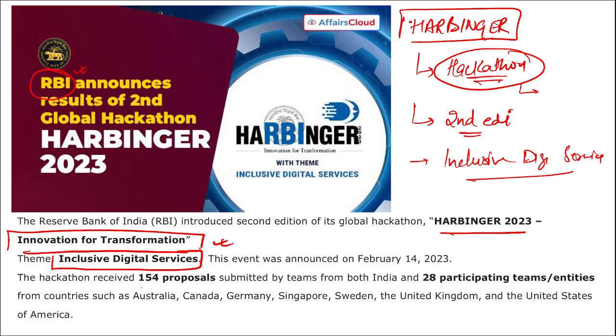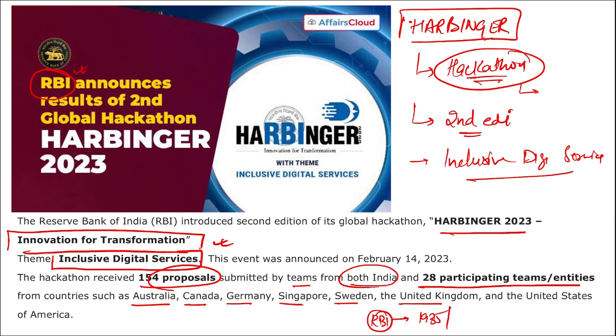Here the hackathon received a total of 154 proposals submitted by teams from India, and 28 participating teams from countries such as Australia, Canada, Germany, Singapore, Sweden, UK and USA. Right? Then apart from this, if we talk about RBI, because RBI is the one that hosts this Harbinger second edition: when was RBI established? 1935. Shaktikanta Das is the governor here, and Mumbai, Maharashtra is the headquarters.